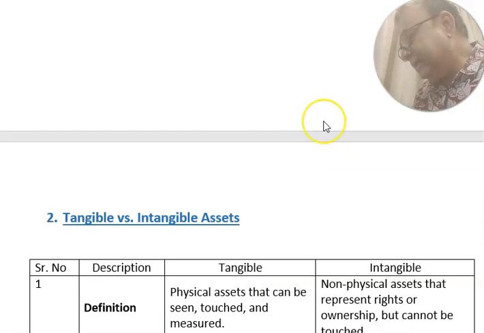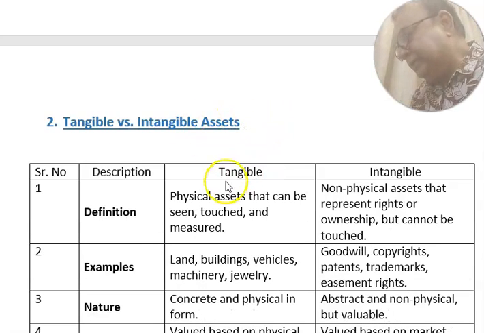At the same time, real estate and real property involve tangible and intangible assets. A tangible asset is a physical asset that can be seen, touched and measured. A tangible asset is that asset which you can touch, feel, and measure. That is called a physical asset. An intangible asset is a non-physical asset that represents only rights or ownership but cannot be touched. Intangible assets are those assets which cannot be touched.